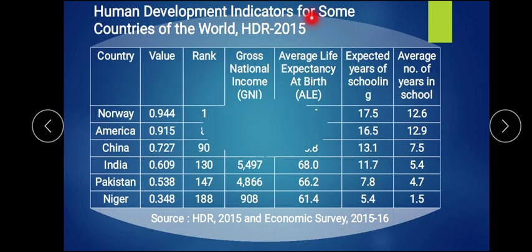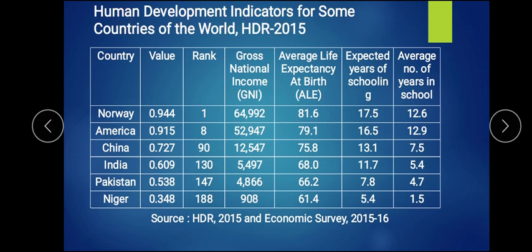So these are the human development indicators, here HDI for some countries of the world, and this is the Human Development Report 2015. Sorry, which has been calculated on the basis of 2014 but shown in 2015. So that particular data is here. You find one column countries, second column value, third is rank, which are based on the average gross national income, per capita income.